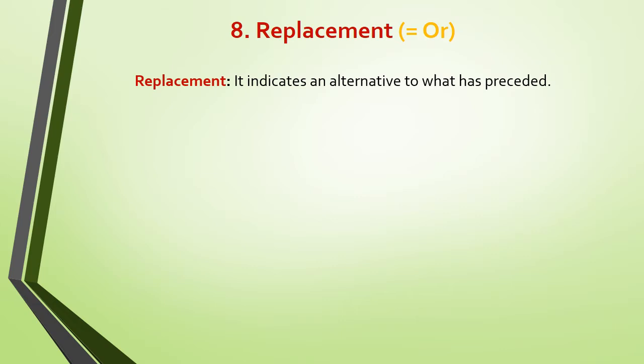Replacement expresses the meaning of or. It shows an alternative to what has preceded. Here is the list of conjuncts which express replacement: alternatively, rather, again, worse, and better. Worse means what is worse, and better means what is better.